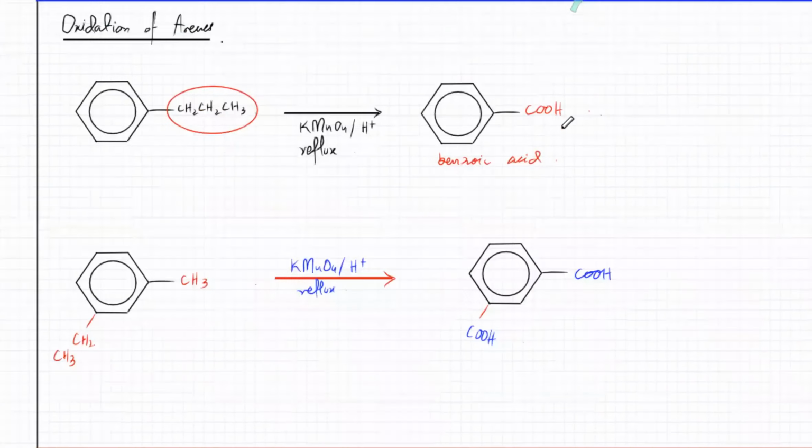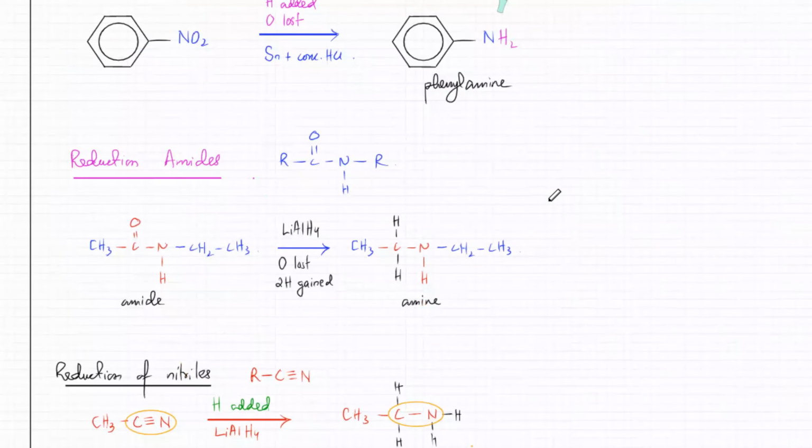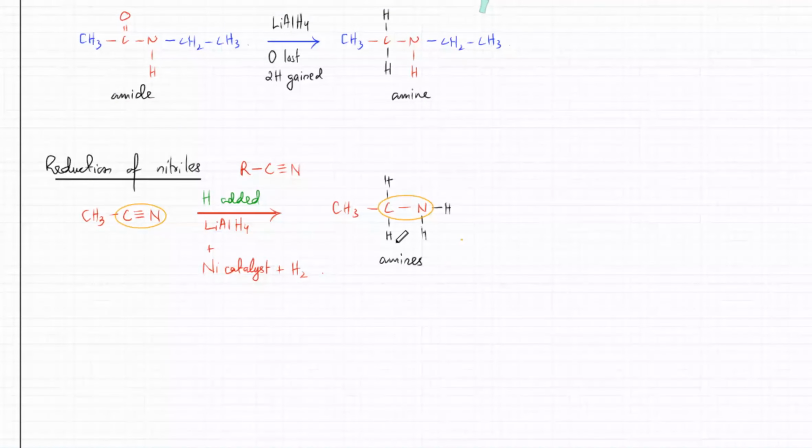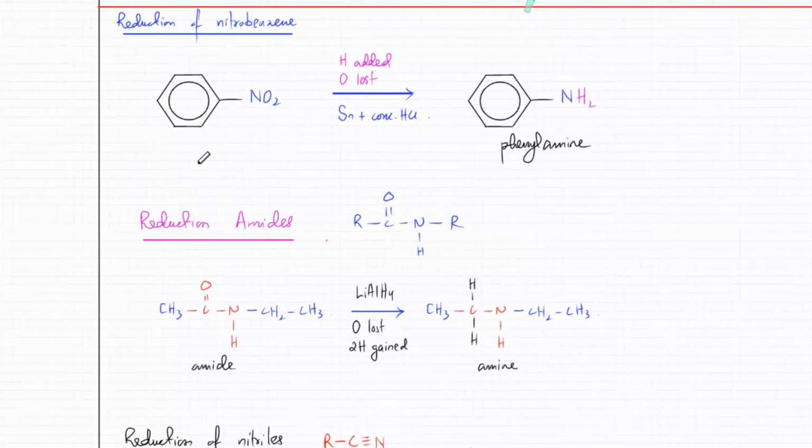Whenever you have NO2, you reduce it with tin and concentrated HCl, and it turns into NH2. Then amides you reduce with LiAlH4; the oxygen is lost and replaced by hydrogens. Nitriles also get reduced. So that, I think, sums up all redox reactions for both AS and A2. Is that clear? Yes, sir.